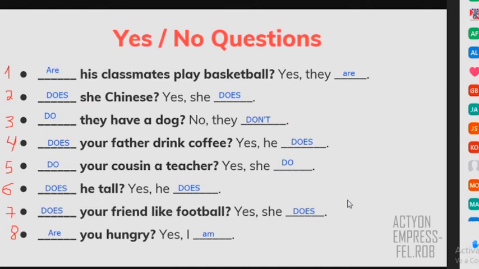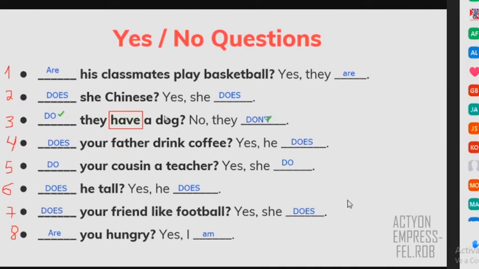Do they have a dog? This is correct, but why? This is correct because we have a verb, have. So remember, every time that you have a verb in a question and the verb is after the pronoun, or, in other words, a complete noun, so in this case, after this, you have a verb. So this is correct, right? And when you answer, if the question is with do, and you answer with no, they, you say no, they don't, right? So this is also correct.